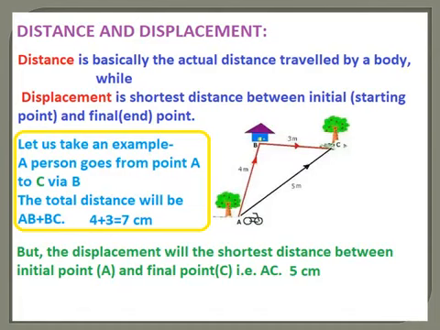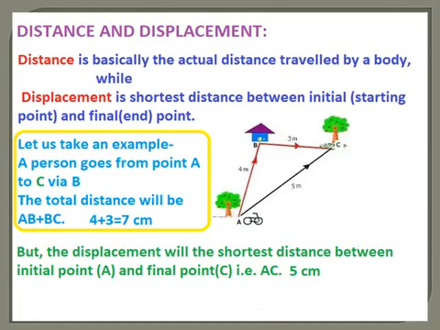In order to understand distance and displacement, I have given you an example. Look at the slide, figure A. There is a tree. Figure B, there is a house, and the distance between A and B is 4 meters. And there is another figure, a tree C, and the distance between the house B and the tree C is 3 meters.